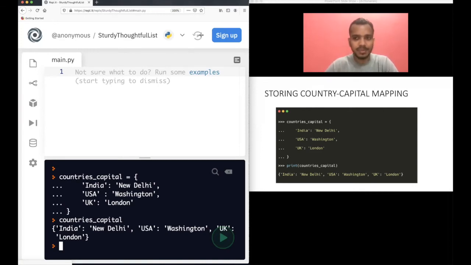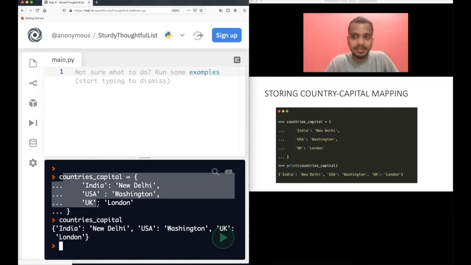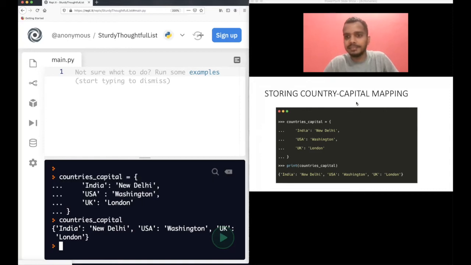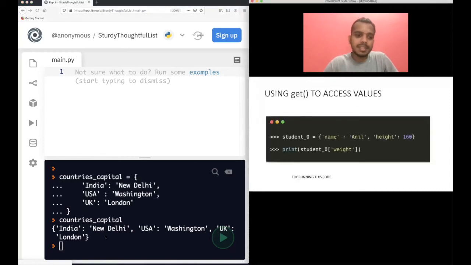It will show you the simple output again: India, New Delhi; USA is another key, Washington capital; UK, London. That's how you can have different types of dictionaries and different mappings. That's why I wanted to show you another example of how you can store countries and capitals in a dictionary, and that there is a different way of writing a dictionary also. Next one is using get to access values.